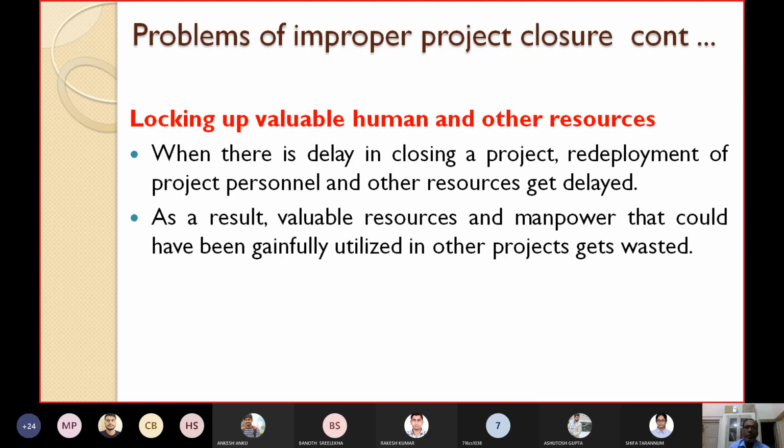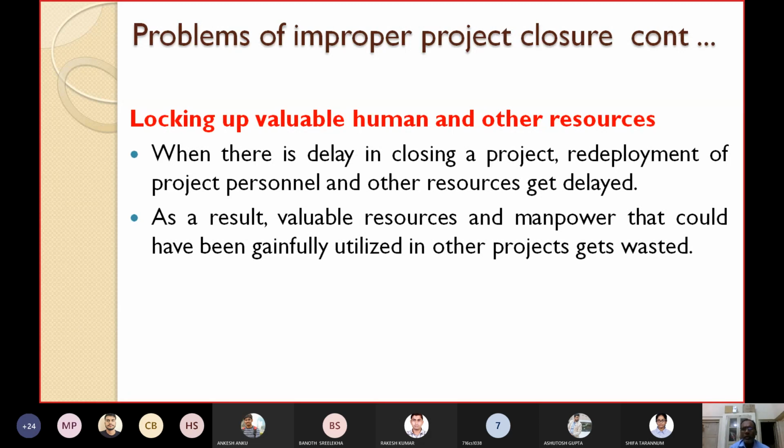Next one, locking up valuable human and other resources. When there is a delay in closing a project, what will happen? Redeployment of project personnel and other resources gets delayed. Unnecessarily, you have held some persons who could be allocated or assigned to other projects. Unnecessarily, you are holding up resources, computers, etc., that could otherwise have been allotted to other projects. So unnecessarily, you are locking up the valuable human and other resources.